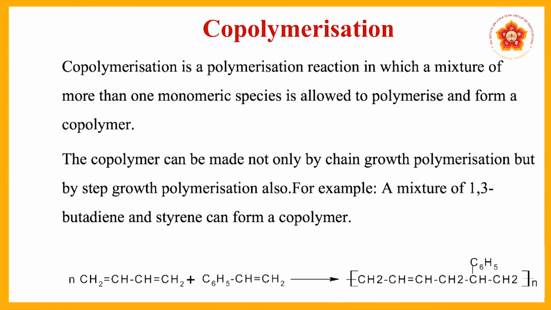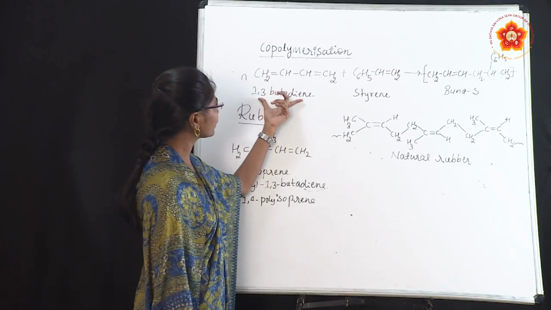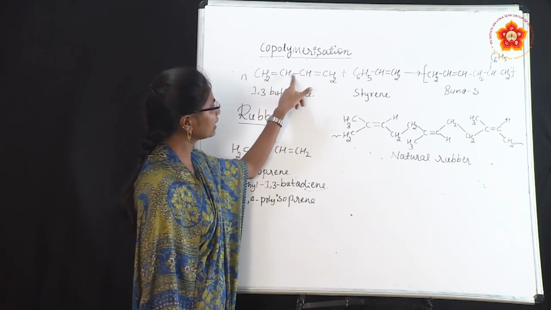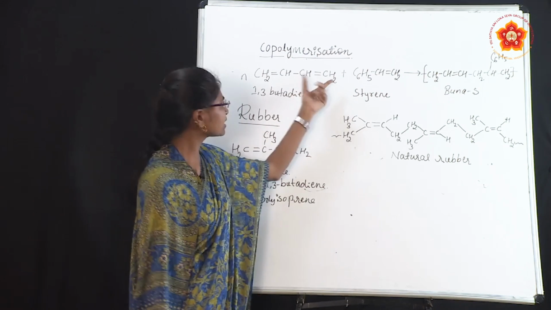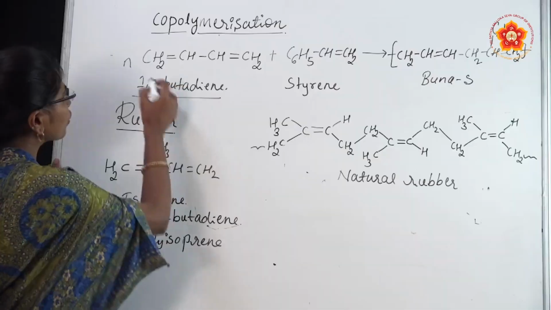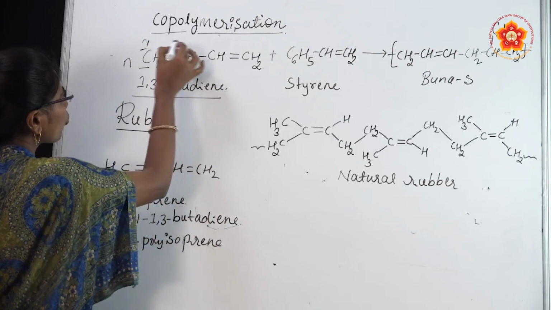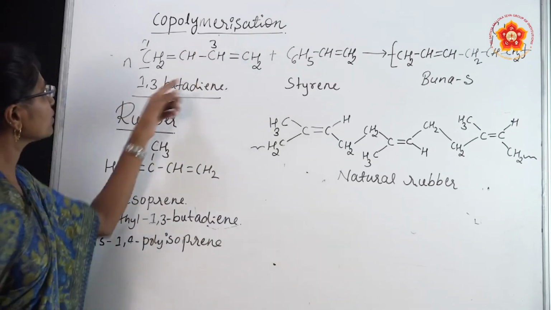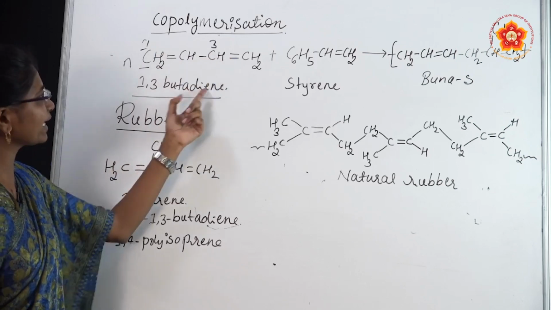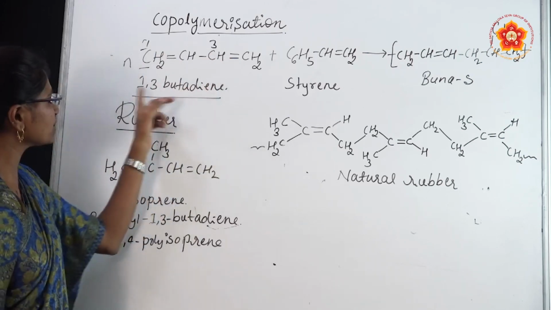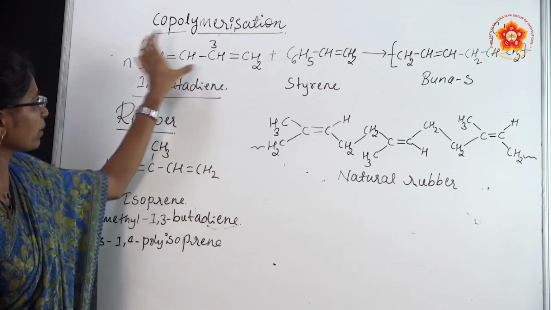The copolymer can be made not only by chain growth polymerization but by step growth polymerization also. For example, a mixture of 1,3-butadiene and styrene can form a copolymer. You can see the reaction here now. This is the 1,3-butadiene structure, CH2=CH-CH=CH2. Because double bonds are present at carbon number 1 and carbon number 3, it is a diene. There are 2 double bonds present. 1,3-butadiene is the IUPAC name of this compound.